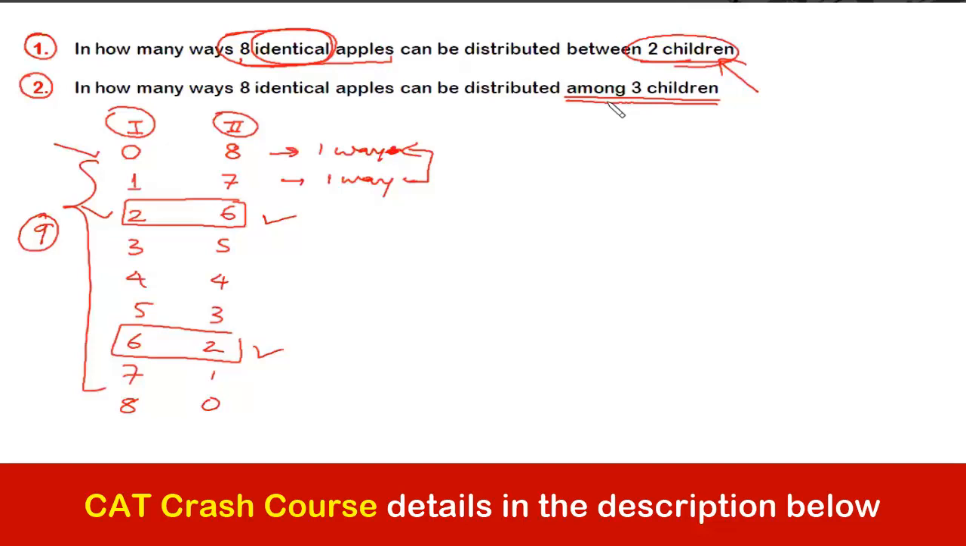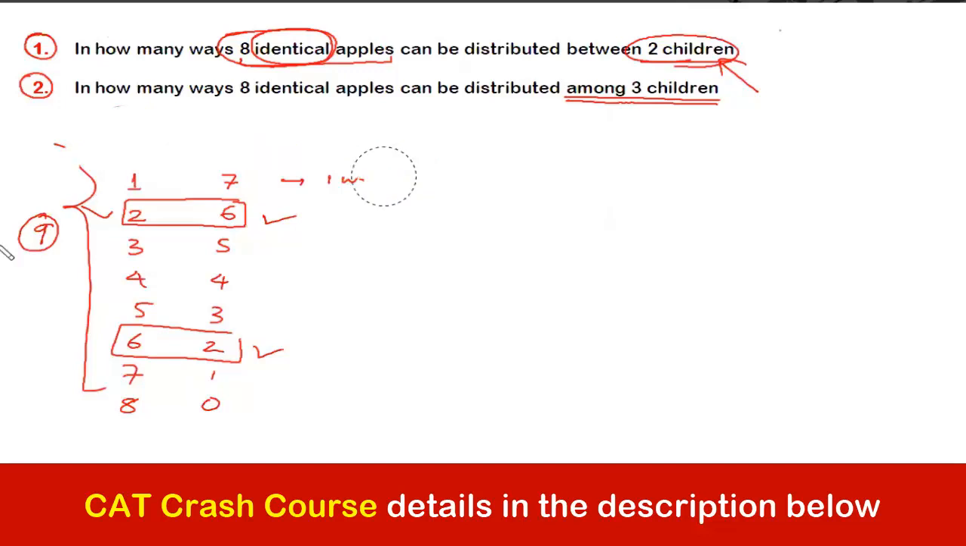That's why permutation combination may not be very important for quant, but it is very necessary for LRDI, guys. When I say permutation combination, I mean the basic, fundamental things. At least you should be in a position to make or write all the cases, with some conditions as well. Okay, so let me just rub this out.